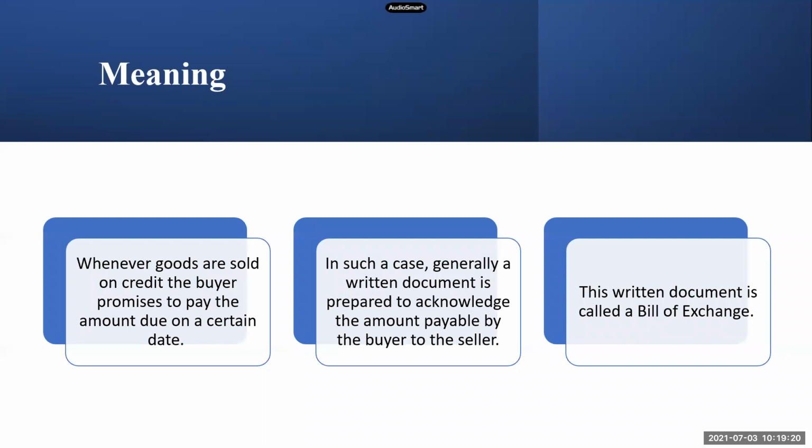Right? This bill of exchange is called bills receivable to the seller, and it will be called bills payable to the buyer. Because the seller needs to receive the amount, he will call it bills receivable, the bill which I have to receive. For the buyer, he needs to pay the amount.